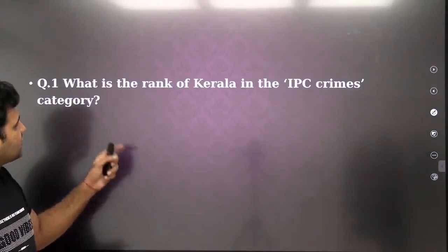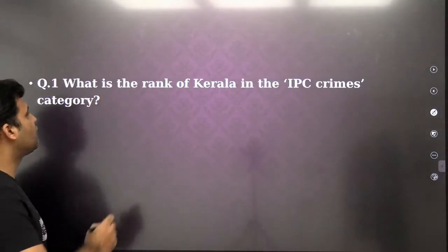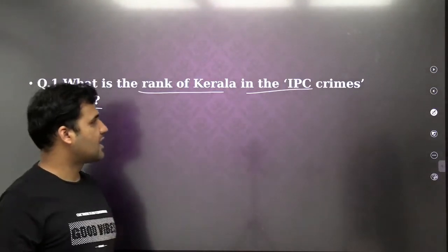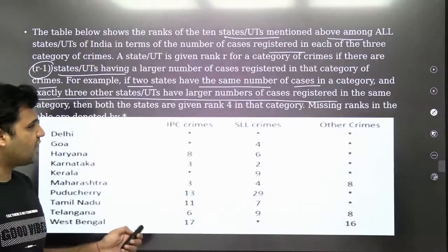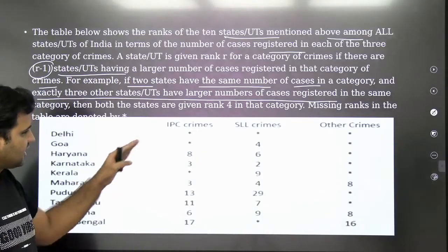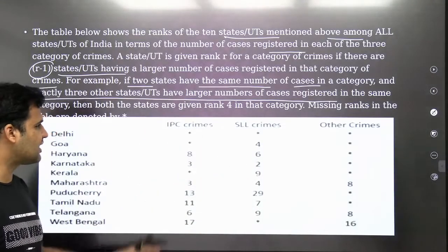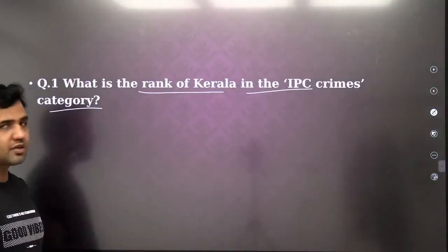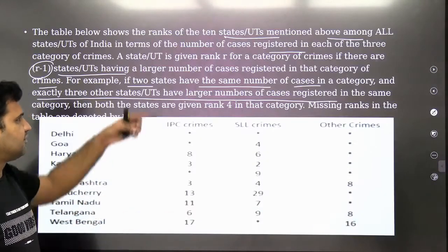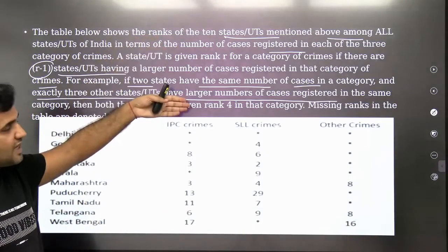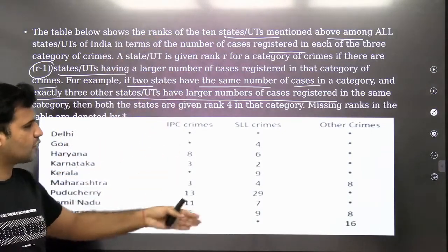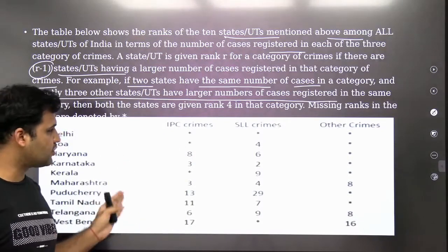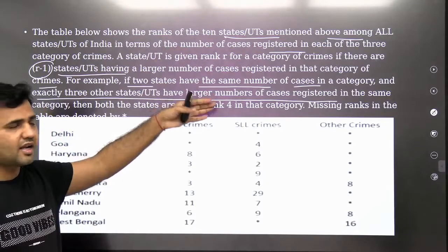Okay, so what we are supposed to do now in the question, we are supposed to find out what is the rank of Kerala in the IPC crime category. Kerala का IPC crime category में rank क्या? It's a very easy set, guys, right? You can see that this table is explaining to you about the ranking and some of the ranks have been missed, right? And these are the values that you're supposed to find out mainly to answer all the questions. So the method of ranking has been explained in this bar graph, so you don't have to check the rank of each and every state or UT mentioned over here, if you understand how the ranking is being given.